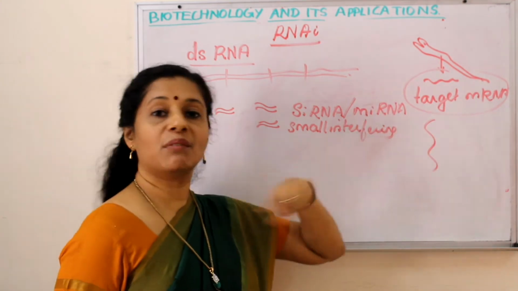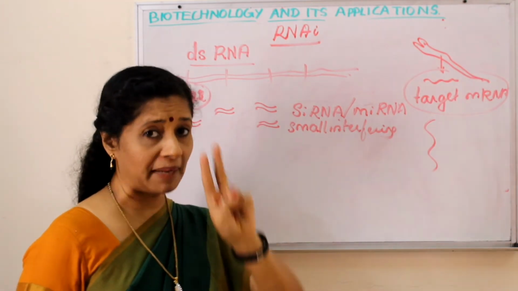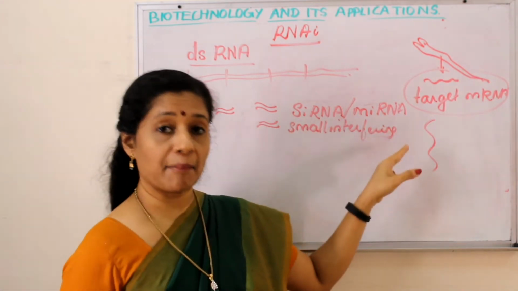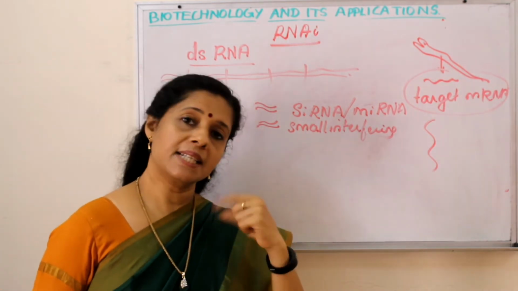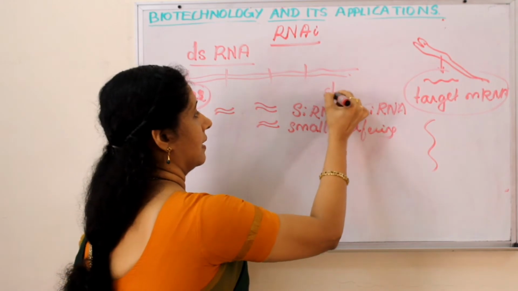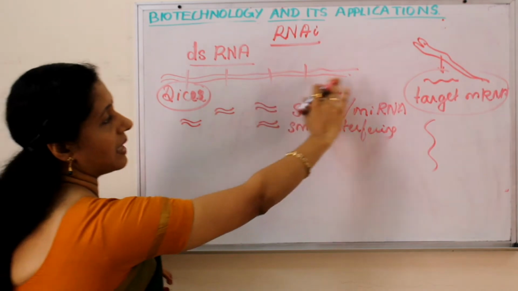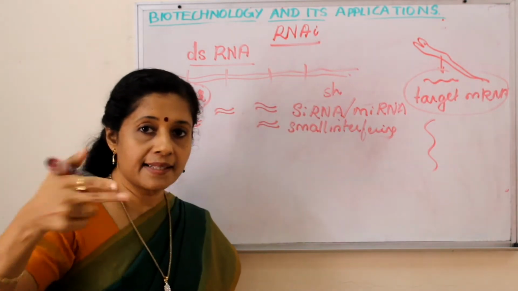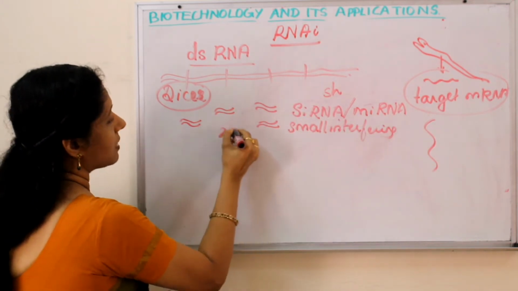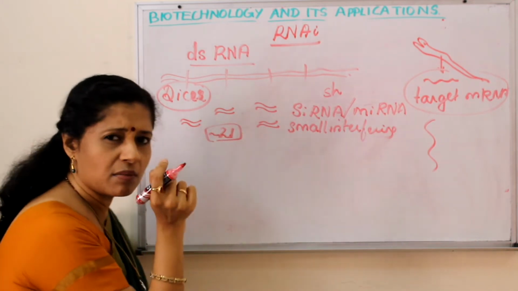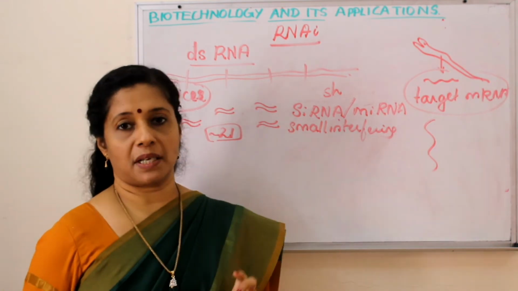MicroRNA. If you write mRNA, it would be read as messenger RNA. So miRNA, microRNA. Mainly siRNA and miRNA are responsible for the RNAi mechanism. But there is one more type of RNA, shRNA, short hairpin RNA, also. So let us see. First a double-stranded RNA is formed. It is cut by dicer into small fragments called siRNA. Now siRNA is only approximately 21 nucleotides long, very small, 21 nucleotides only. Now this siRNA will come to the cytoplasm.